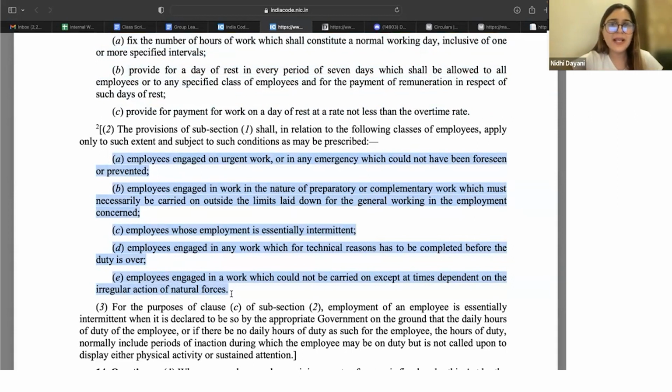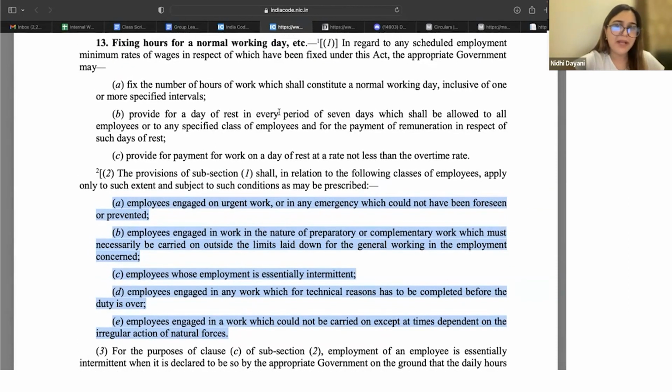आप कैजुअल नेचर के लिए आ रहे हो, you're probably coming for 2 days, 3 days, so you can't expect that weekly हमको one off. You don't even know what is the term of engagement of the employee. In the same manner, if an employee is coming to you for urgent work and you don't know that this event is going to occur, these provisions are not to apply to them.